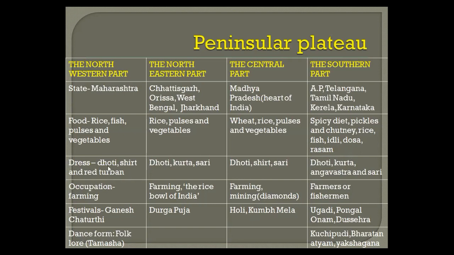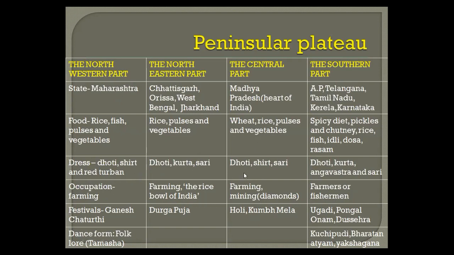Now, if we will come to the dress part, you know that the whole of India, they wear almost nearby dresses. So, dhoti, shirt, and red turban is the dress worn by the western part people, northwestern part. In the northeastern part, dhoti, kurta, and women, they wear sari.